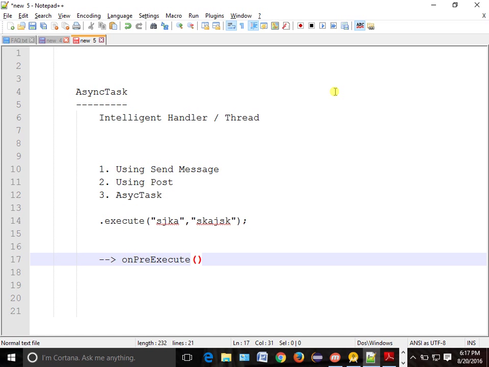What are the states of a thread? New, then runnable, then running, then blocked or sleeping, and the last one is terminated or destroyed. Similarly here, you can think of onPreExecute as runnable. Runnable means your thread is not running yet, but it is eligible to run.